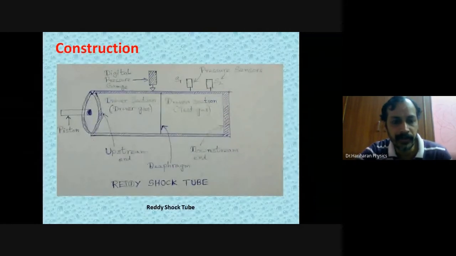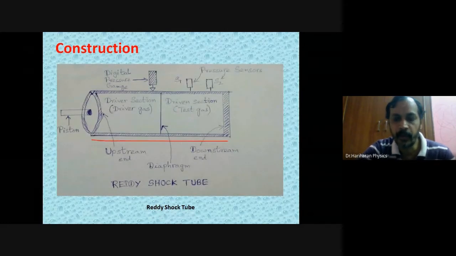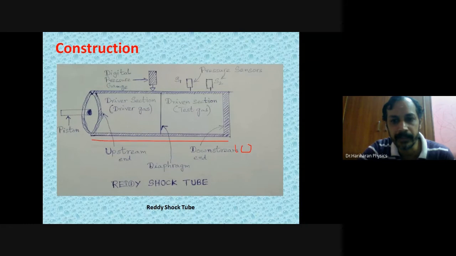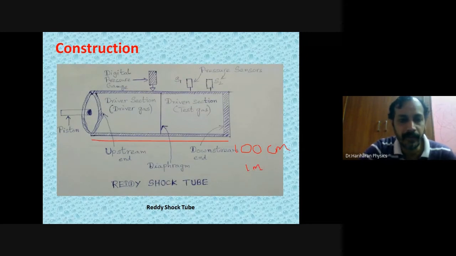A Reddy shock tube consists of a very long cylindrical tube made up of stainless steel, and the length of this tube is going to be around 100 centimeters. Sorry, I said 100 meters. 100 centimeters means it is equivalent to 1 meter. Next, what is the diameter of this tube going to be? The diameter is going to be 3 centimeters, or 30 millimeters.